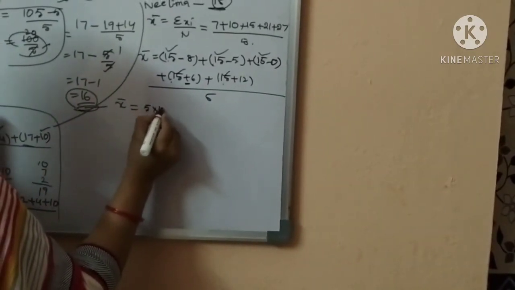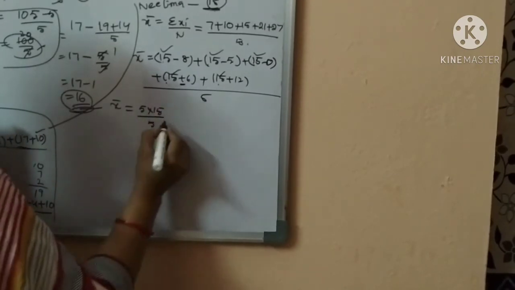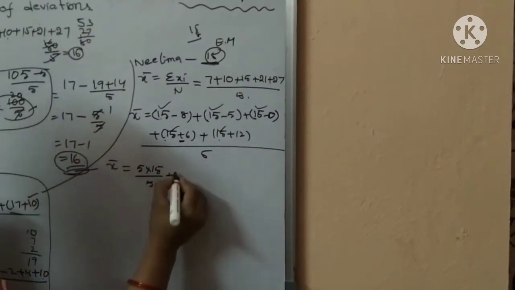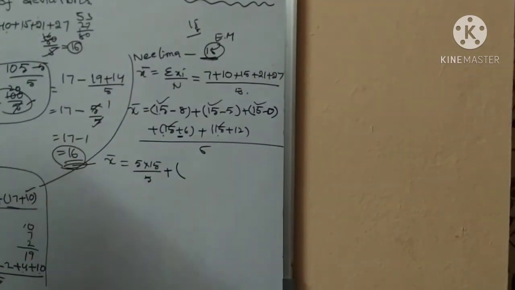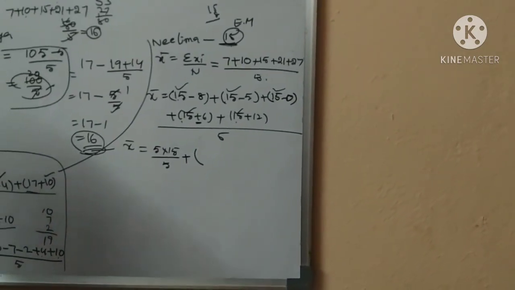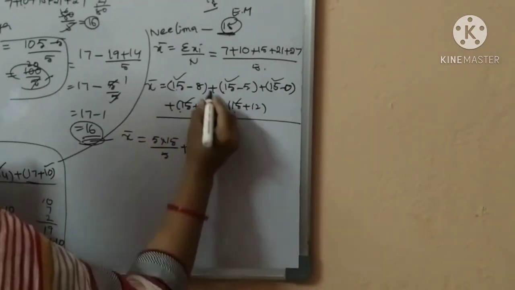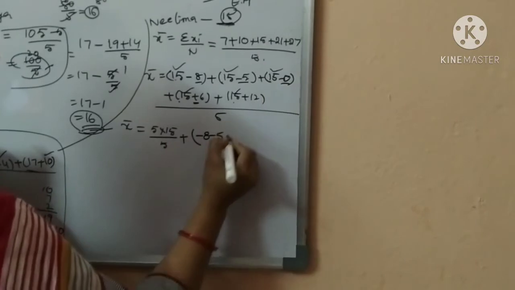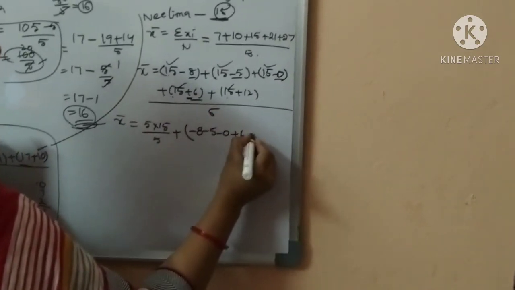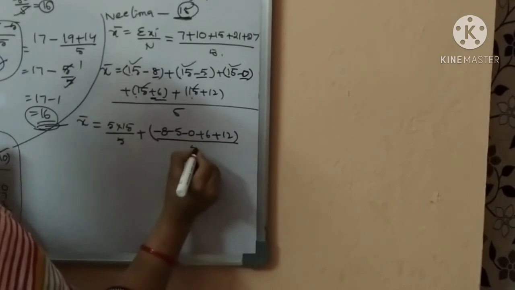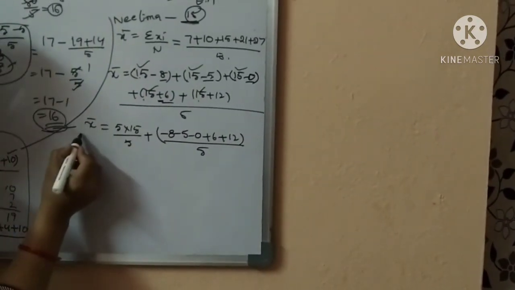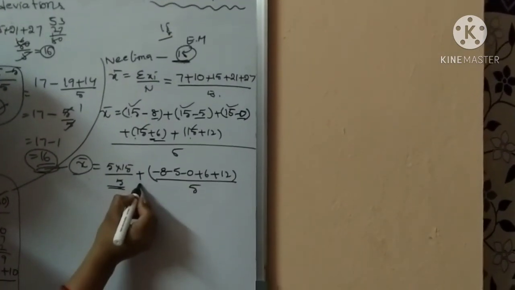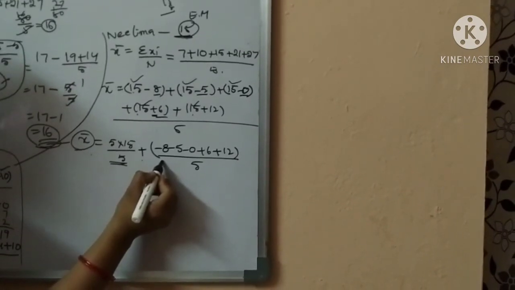So 5 into 15 by 5, plus minus 8, minus 5, minus 0, plus 6 plus 12 by 5. It means the arithmetic mean is the estimated mean plus the average of deviations.